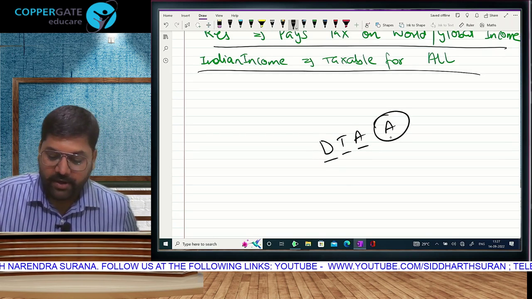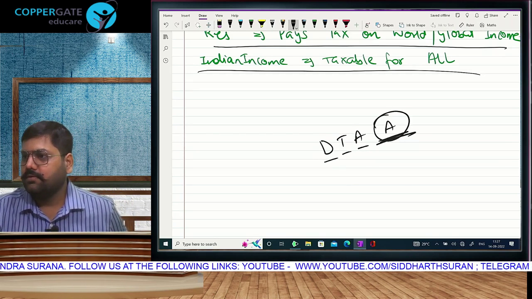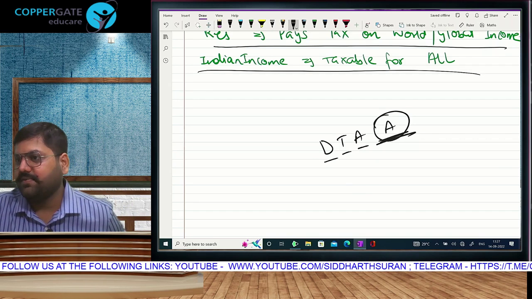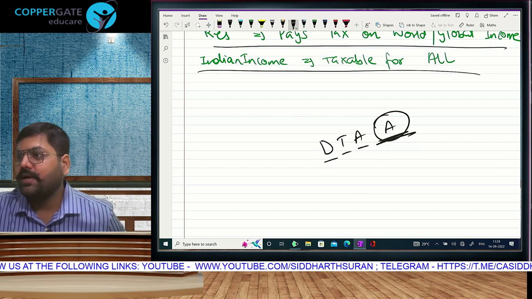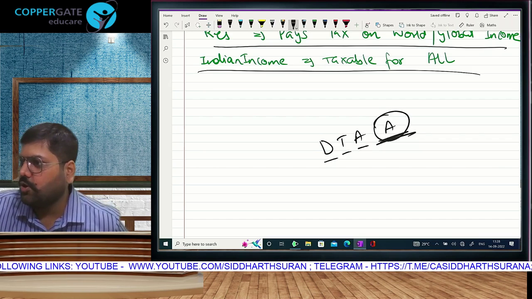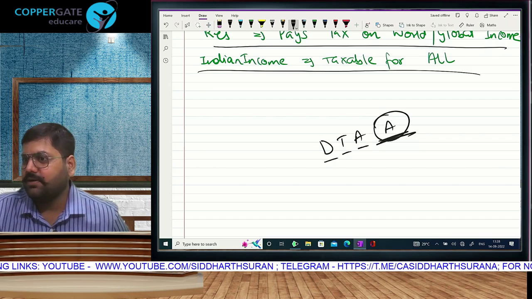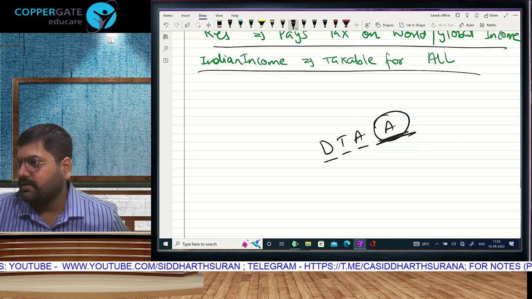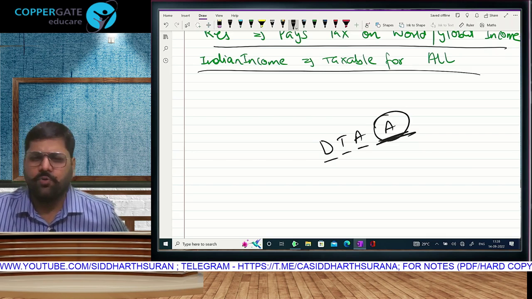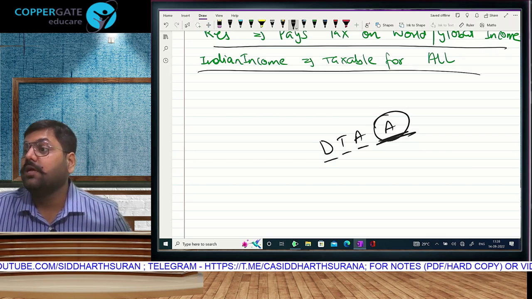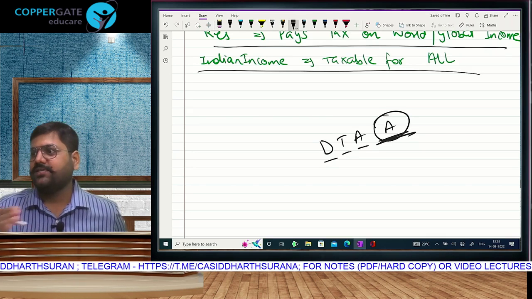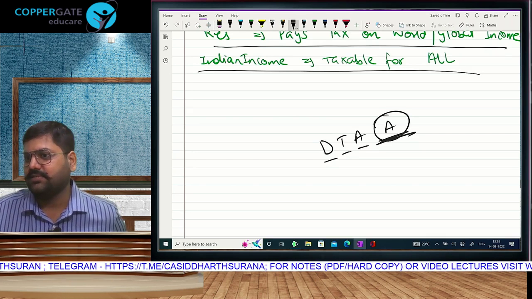Double taxation avoidance agreement. The two countries will enter into an agreement with each other. It is also called a treaty. If you have studied history in school. It is also called a convention. When multiple countries become party to an agreement, a document, we also internationally refer to it as a convention. And most conventions are given the name of the city in which that convention was done. For example, Geneva Convention, Vienna Convention, Islamabad Convention, something like that.